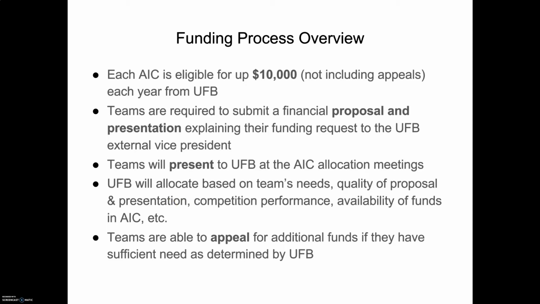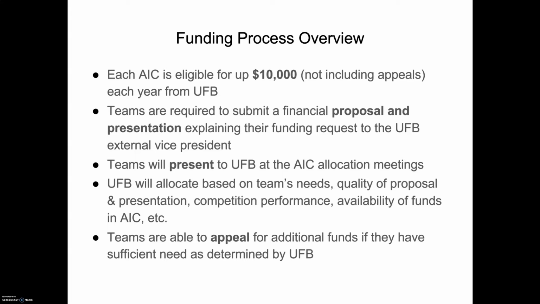Once each team submits their budget request, they will then present to UFB at meetings designated as AIC allocation hearings. After hearing each group's presentations and deliberating, the board will take everything into consideration from what they heard from the organization and allocate a yearly budget for them. If funding is available after UFB allocates funds to each organization, then teams can appeal for additional funding if they have sufficient need for it.